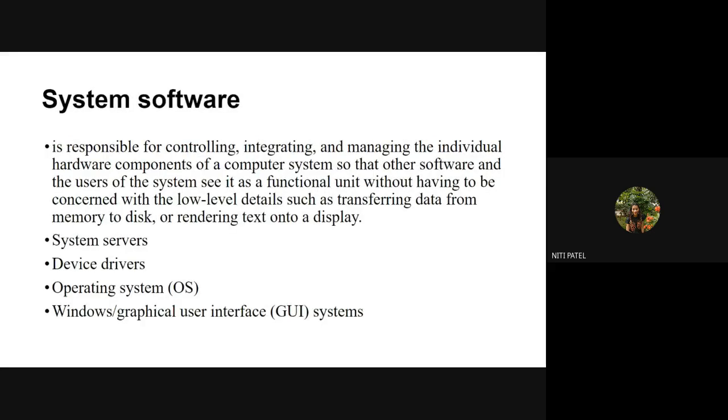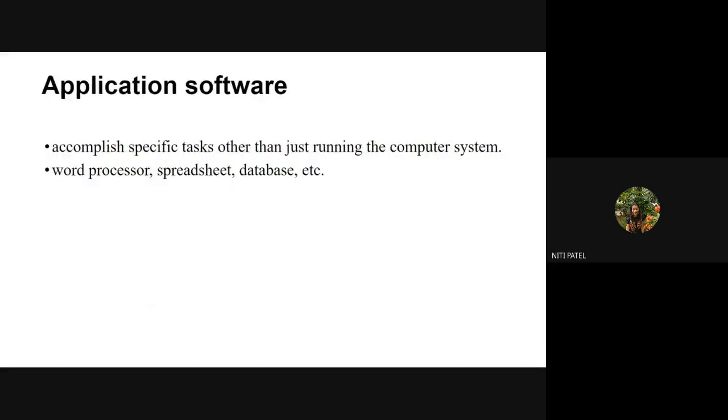Then we had seen the definition of software. We had seen two types of software, the system software and the application software. The system software is designed and comes to you when you buy your system. So your operating system and device drivers are examples of system software. Whereas application software you need to install, and it keeps changing depending upon the users. So MS Word, spreadsheets, Paint, browsers, all these are considered application software.